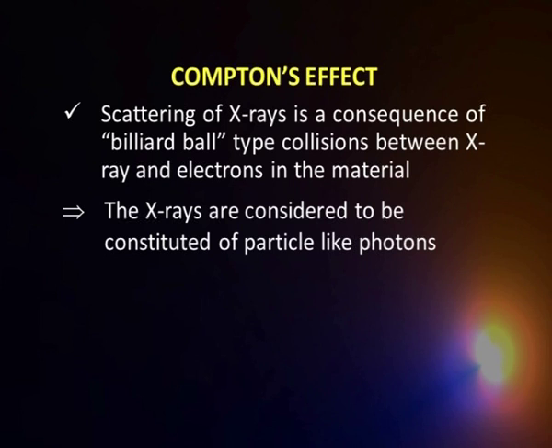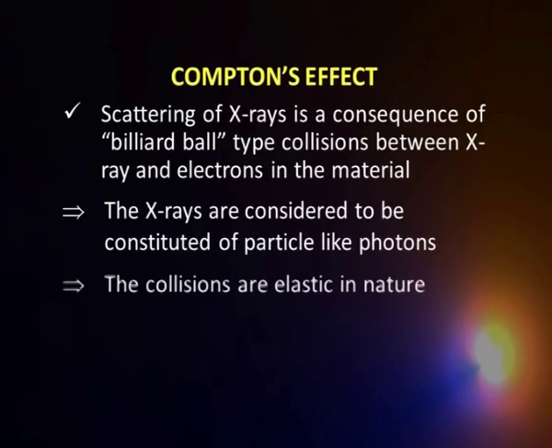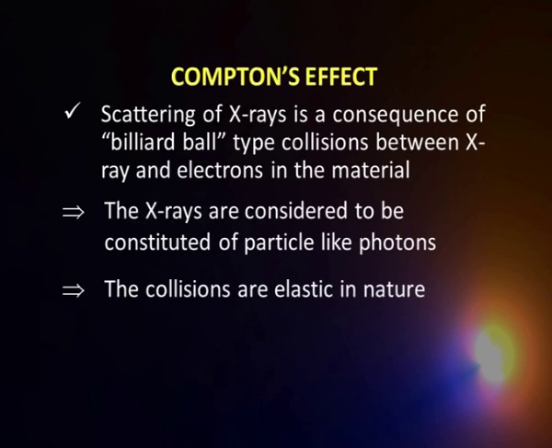So, this is some kind of billiard ball collision. There is an electron, a photon comes and strikes it. The assumption we have here is that the collision between photon and electron is elastic in nature. What is an elastic collision?